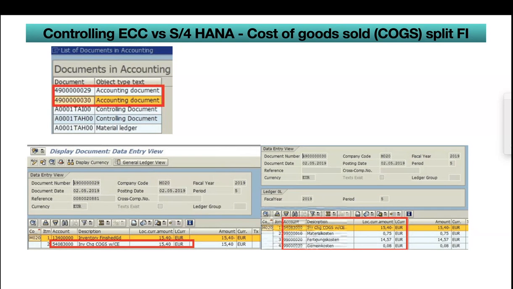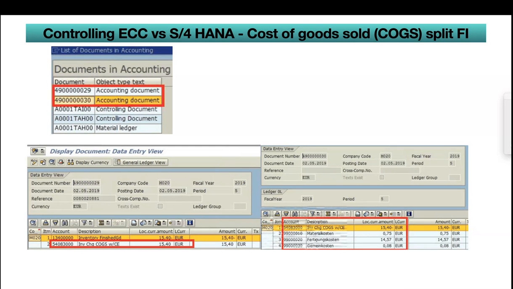When you do this PGI, the system will create two GL documents. You can see the top portion, 49 zeros ending with 29, is one accounting document, and 30 is the second document. In the document ending with 29, you can see debiting inventory, debiting COGS and crediting inventory.